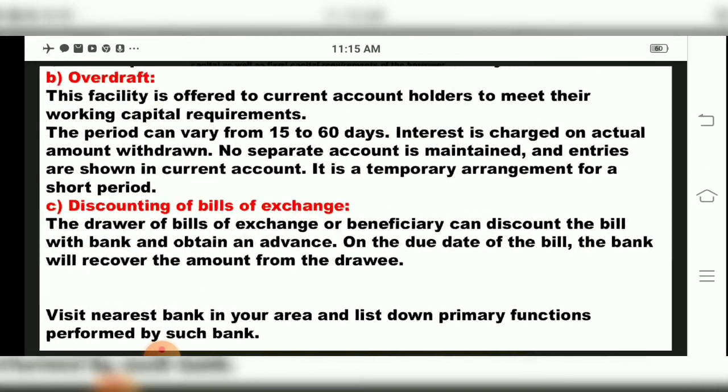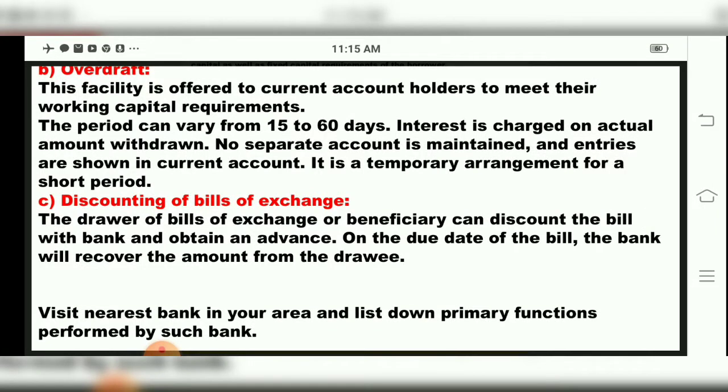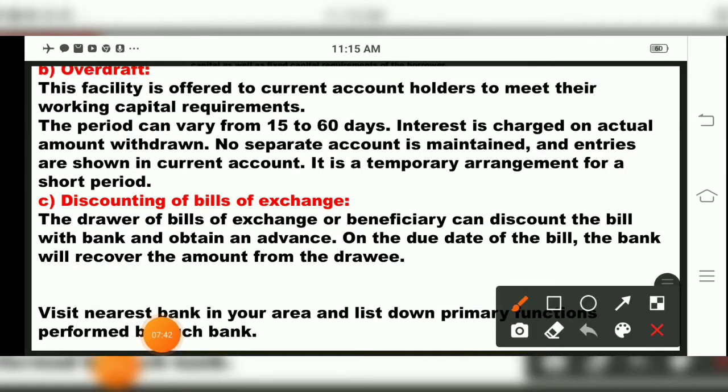Now children, we come to our next point, that is discounting bills of exchange. Now what is this discounting bills of exchange? We will see. The drawer of a bill of exchange or beneficiary can discount the bill with the bank and obtain an advance. So on the due date of this bill, the bank will recover the amount from the drawee.